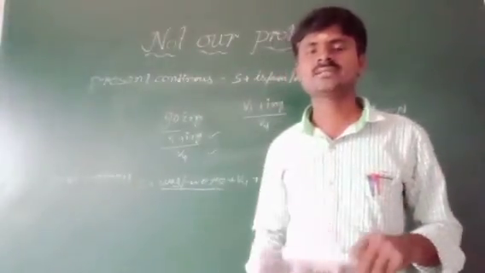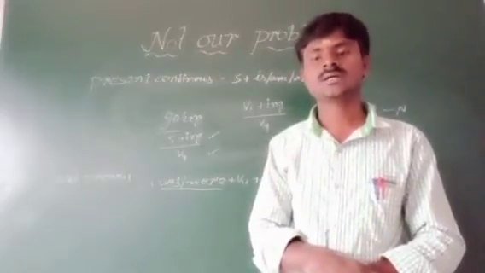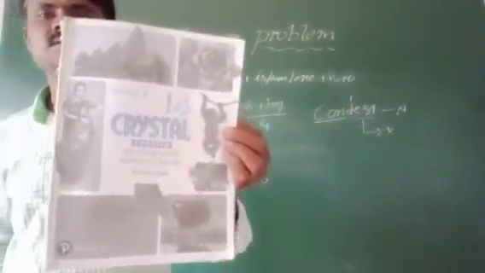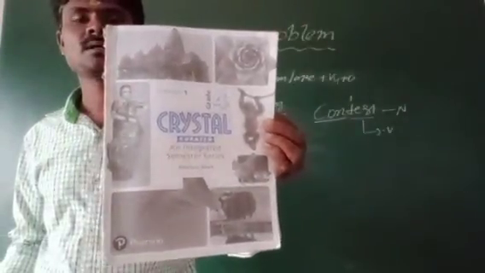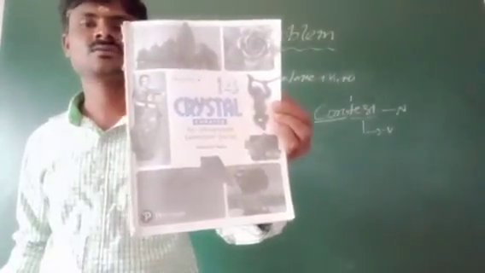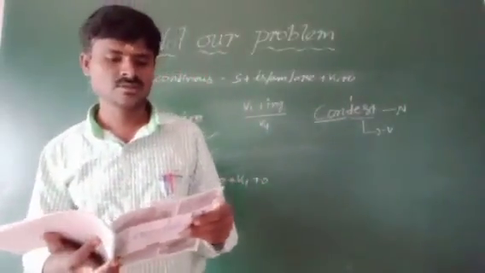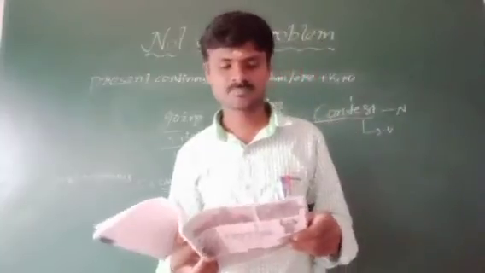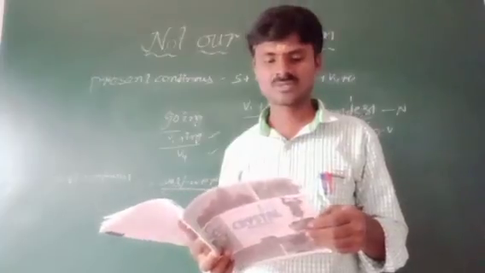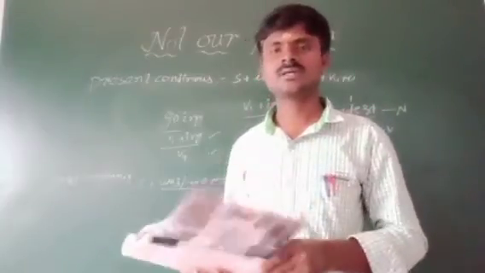See children, after completing your textbook work, there is another task for you, and we have another worksheet. This is the worksheet. This worksheet you have to open and you should complete this worksheet. Total 7 or 8 lessons are there, 9 lessons are there, you have to complete all of these. You see here page number 2 in your How I Taught My Grandmother to Read worksheet 1. Open all of you this worksheet 1. How I Taught My Grandmother to Read. Read the passage and answer the questions. Questions I will give and you write down in your worksheet.